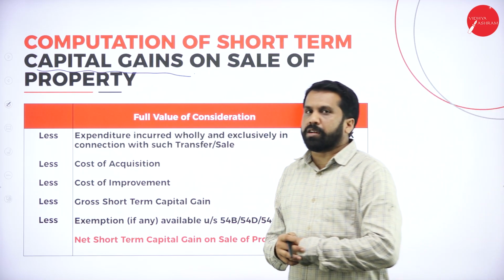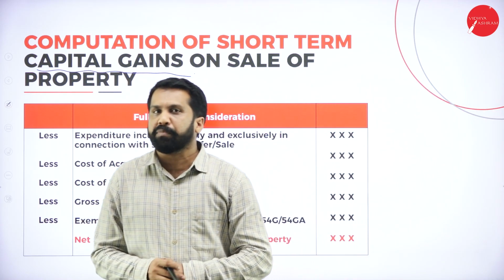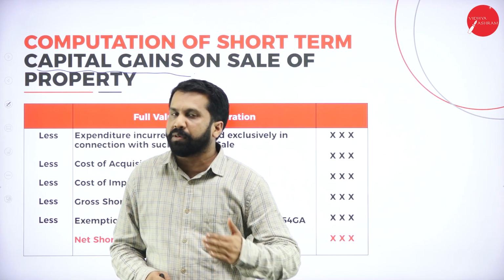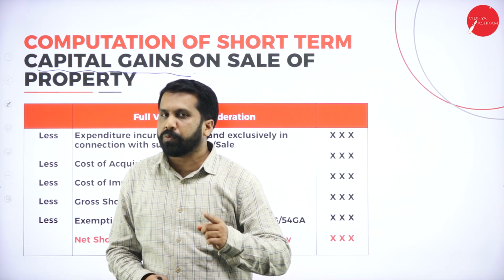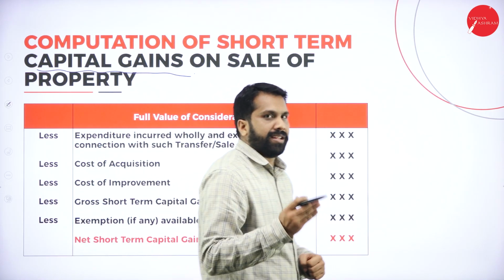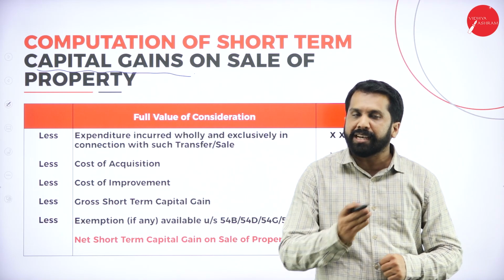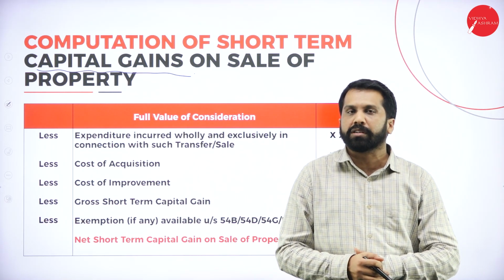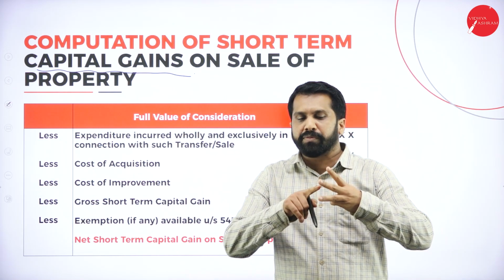What do you mean by long-term capital gain? Very simple. Anything which is more than 12 months, more than 24 months, more than 36 months, we call it long term. What is short term? Less than 12, less than 24, less than 36 months. If you keep that asset, we call it short term. So why is this 12, 24, 36?